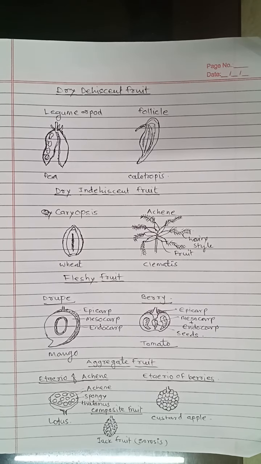They are simple fruit, aggregate fruit, and composite fruit. Simple fruit is again divided into dry fruit and fleshy fruit. In dry fruit, they are again subdivided into dehiscent fruit, indehiscent fruit, and schizocarpic fruit.